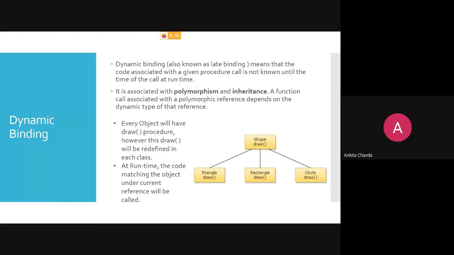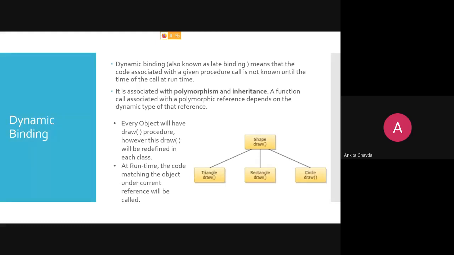But here, three children. So whose draw method will be called first? How will we know this? Because everyone has draw, draw, and draw. If I simply say execute the draw method, you will ask me, ma'am, which method? Either it's the method of triangle, rectangle or circle. Which method do you want? I'll simply say draw. That's it. Now, which draw, that you have to decide. So this will be decided at the run time, not at the compile time.